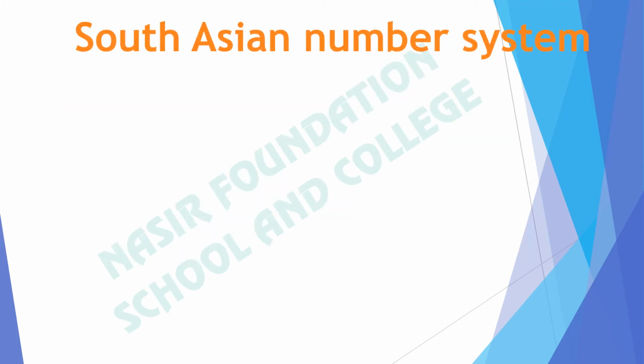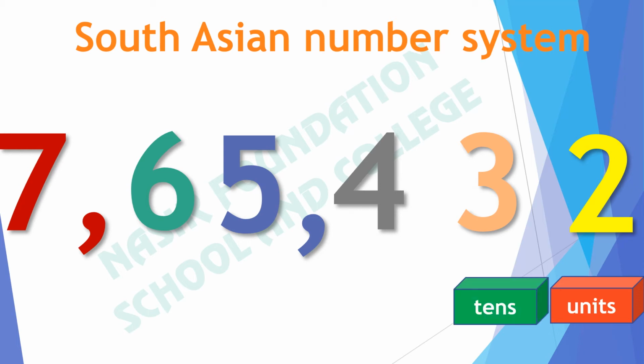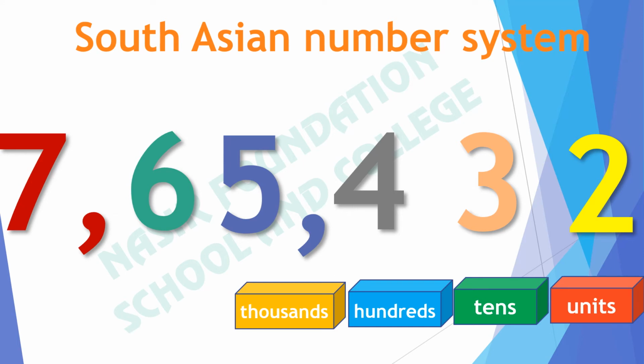In the South Asian number system, how will we read this number? There are 2 units and 3 tens. What will be the place value of 4? Its place value is hundreds. What will be the place value of 5? Thousands.